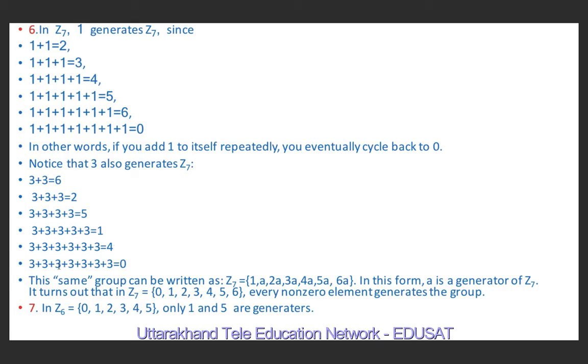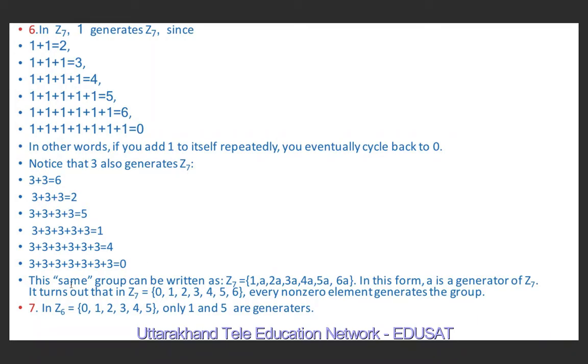And 7 3s are 21, divided by 7, the remainder is 0. So you may observe that 6, 2, 5, 1, 4, we are getting the same elements, which are elements of Z7. Again, if you continue like this, you will get the repetition of these numbers.